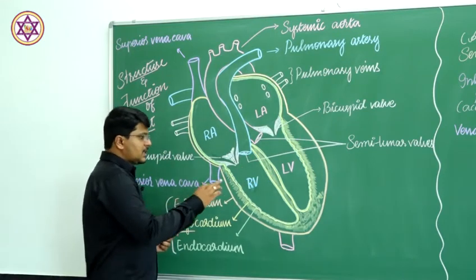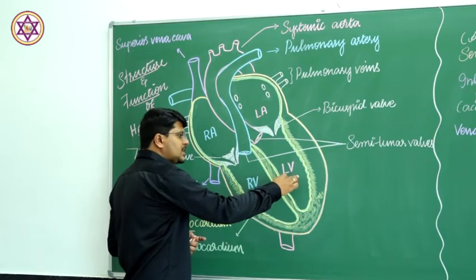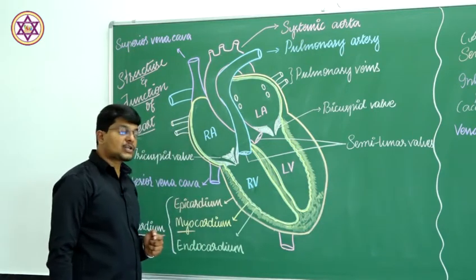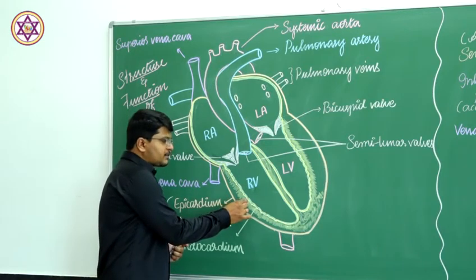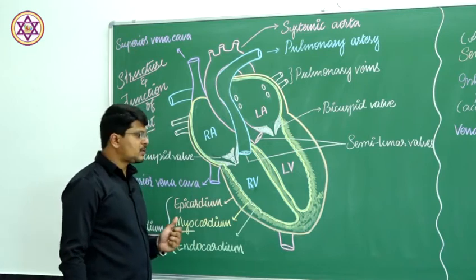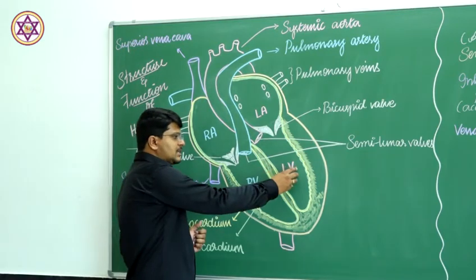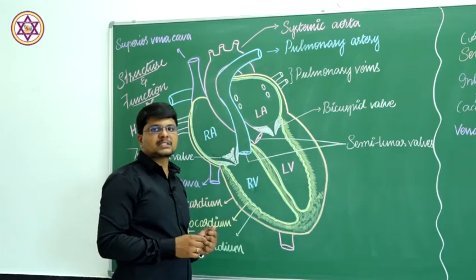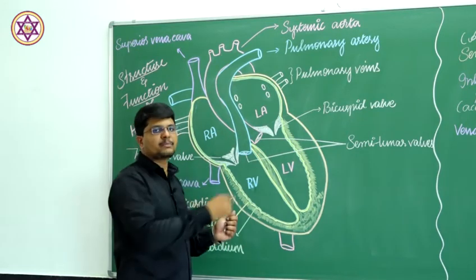In particular, in the left ventricle, the thickness of the myocardium is much higher than the myocardium of the right ventricle, because from the left ventricle, blood has to be pumped throughout the body, to the farthest regions of the body parts.